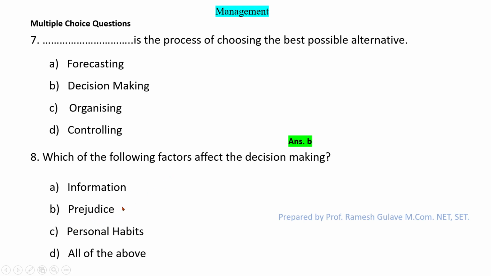So prejudice is also a related factor which affects the decision making. And also personal habits, so personal habits of persons influence the decision. So all of the above is the right option here. So all of these, information, prejudice, and personal habits, affect the decision making process, right?